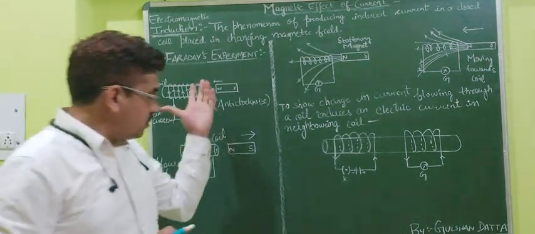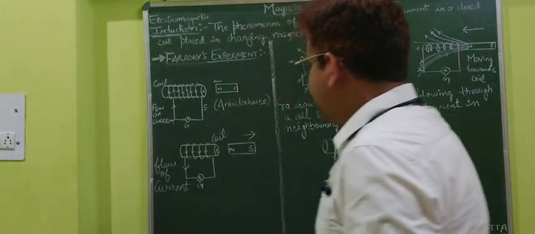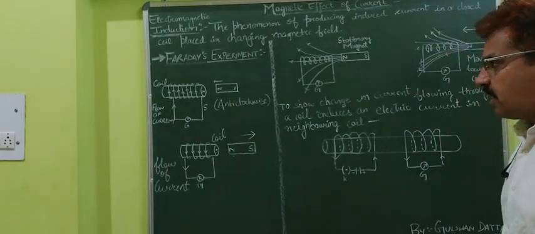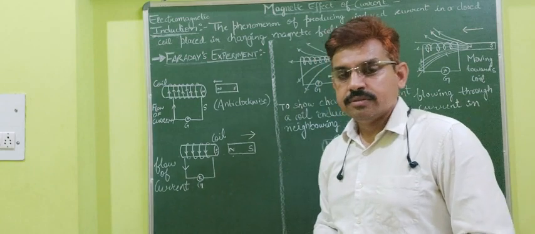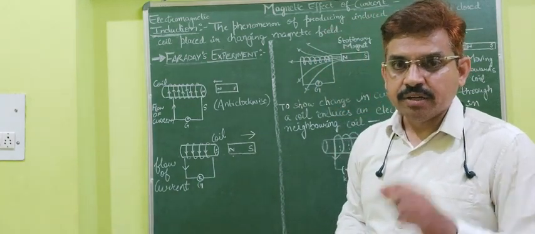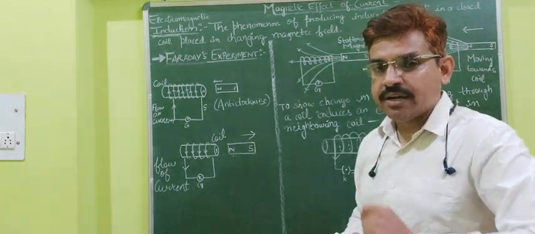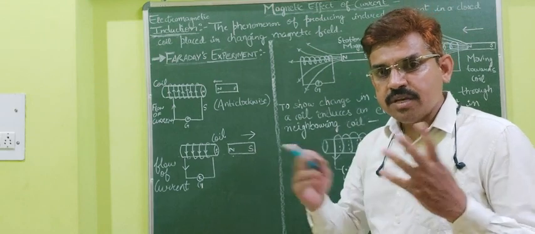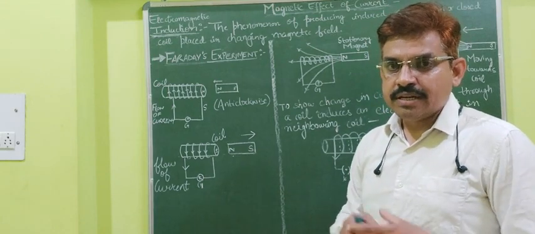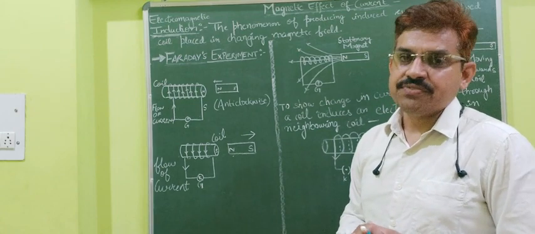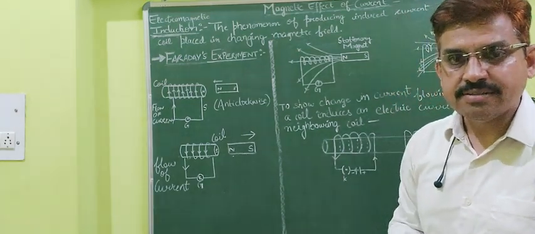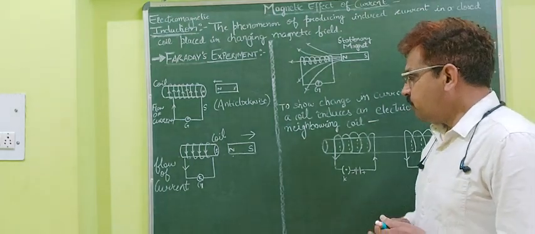So this is about how we can produce the induced current in the circuit without touching the magnet, because I am using the word induction, and the meaning of induction is doing something without touching. That is the meaning of induction, and that is why we gave the name induced current to that current. So this is the first case.